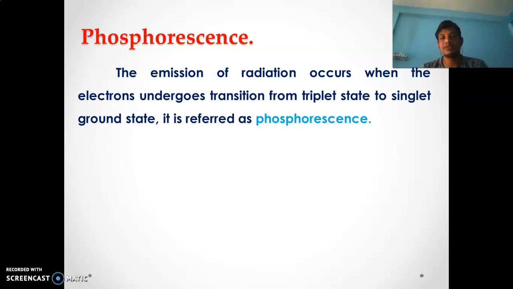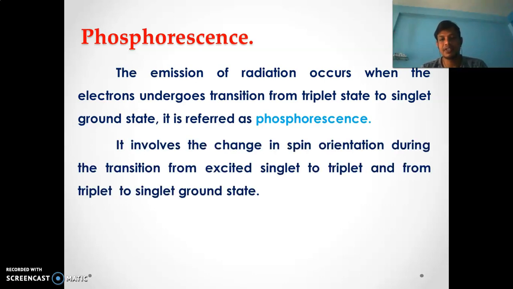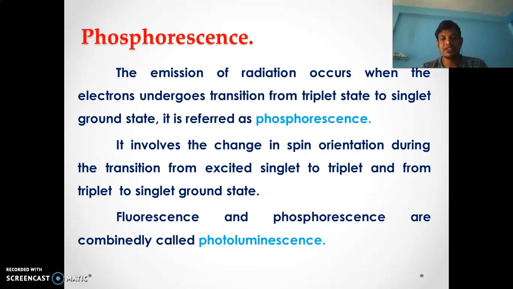Phosphorescence is the emission of radiation when the electron undergoes transition from the triplet state to the singlet ground state, and this overall process is called phosphorescence. Both phosphorescence and inter-system crossing involve a change in spin orientation. It means spin change occurs during both processes, and fluorescence and phosphorescence are together called photoluminescence.